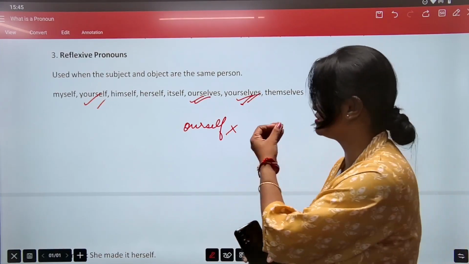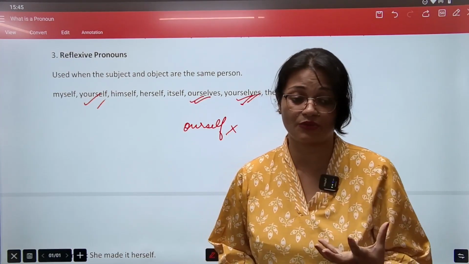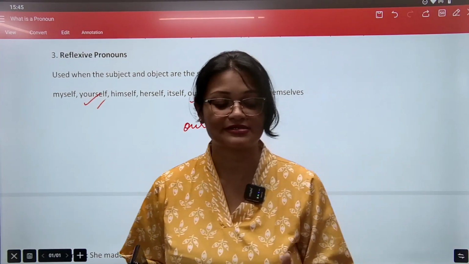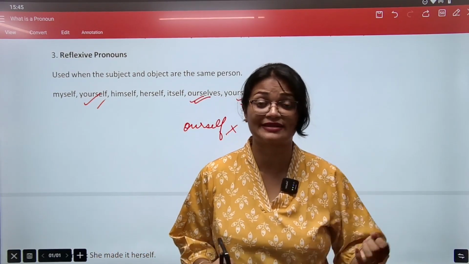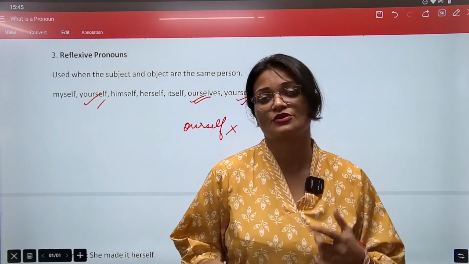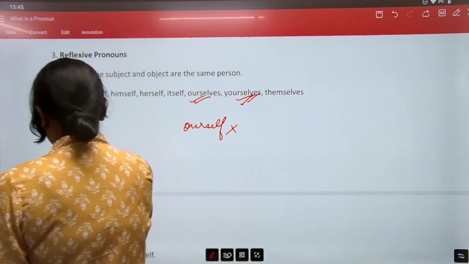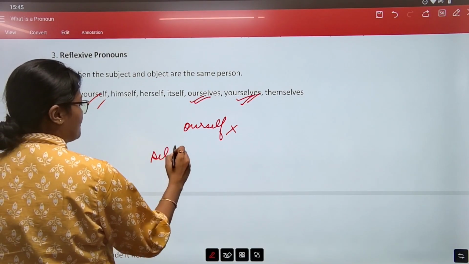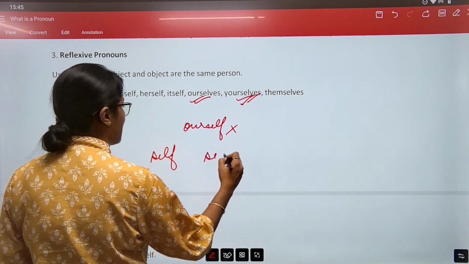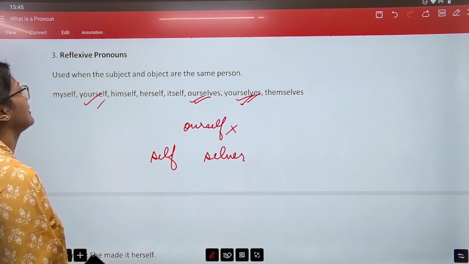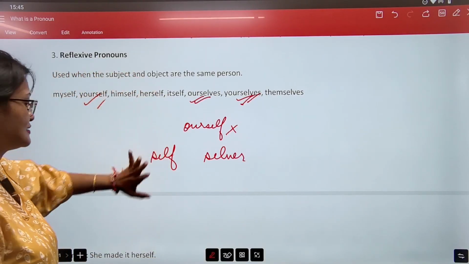So by this usage, when you know that this sentence means singular or this sentence means plural, by reading the sentence you will get the idea. Then we use yourself or yourselves depending upon it. Okay. So these type of words using of self for singular and selves for plural come under reflexive pronoun category.